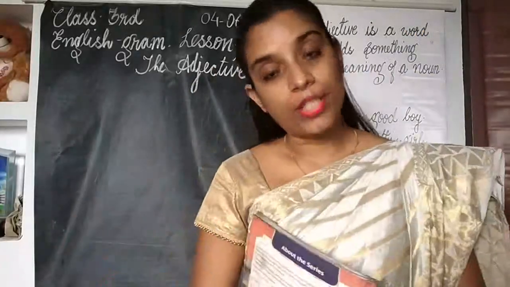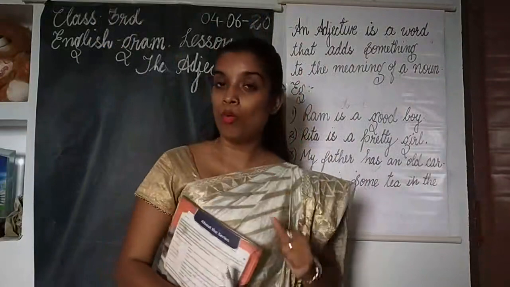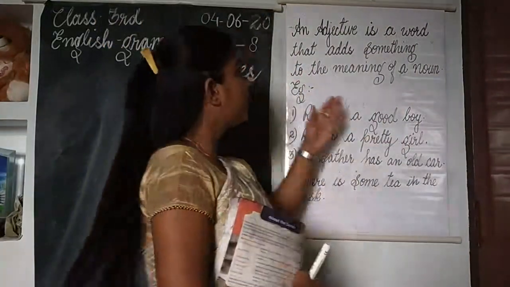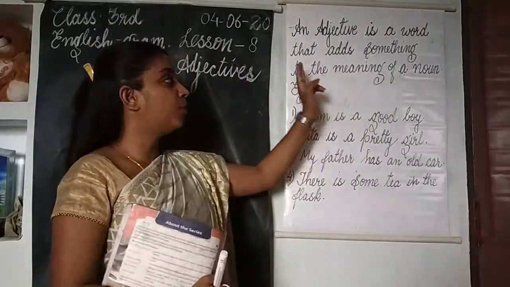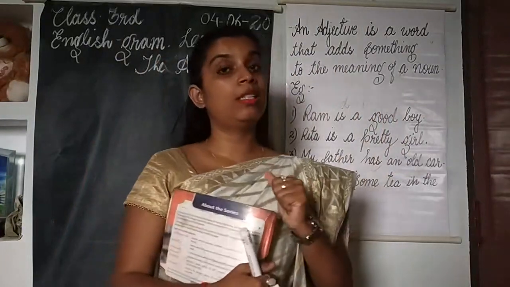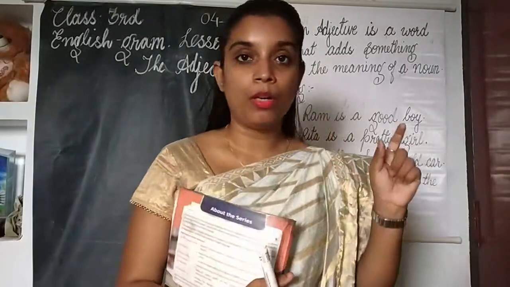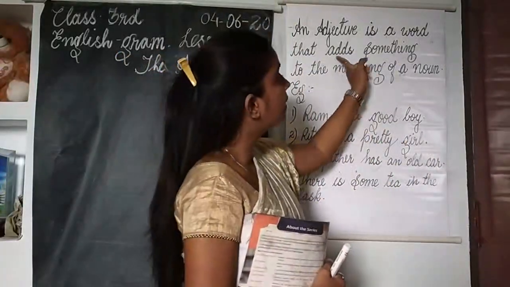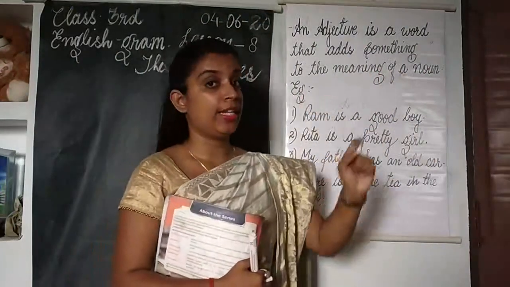So what is an adjective, children? I have written the definition here and I hope you all know what an adjective is because we have done it in the previous class also. An adjective is a word that adds something to the meaning of a noun. We all have studied nouns. What is a noun? A noun is the name of a person, place, animal or thing. And a word that adds something to the meaning of a noun is called an adjective.